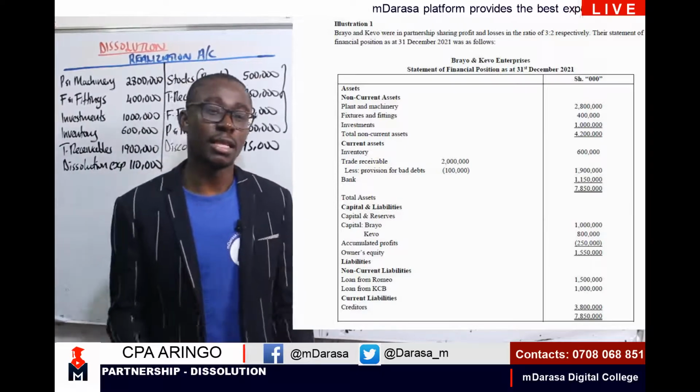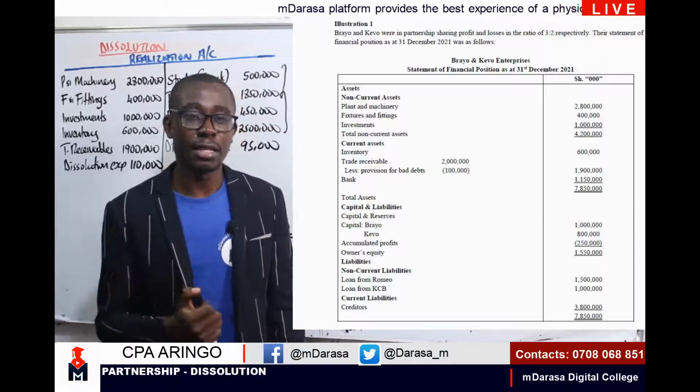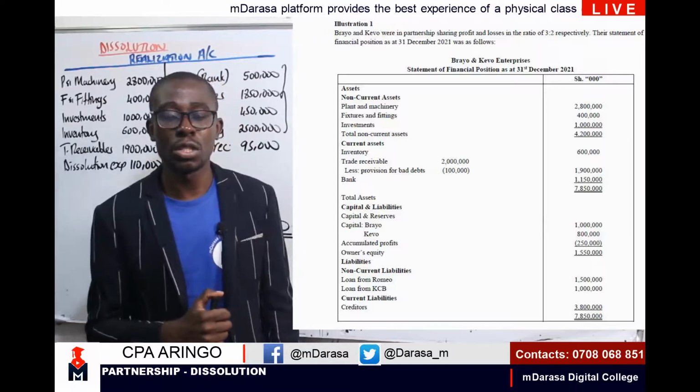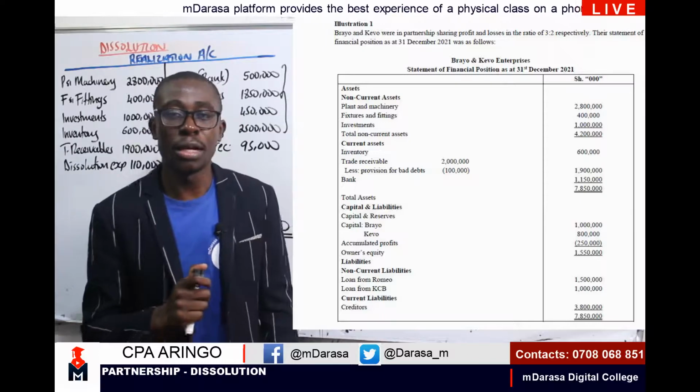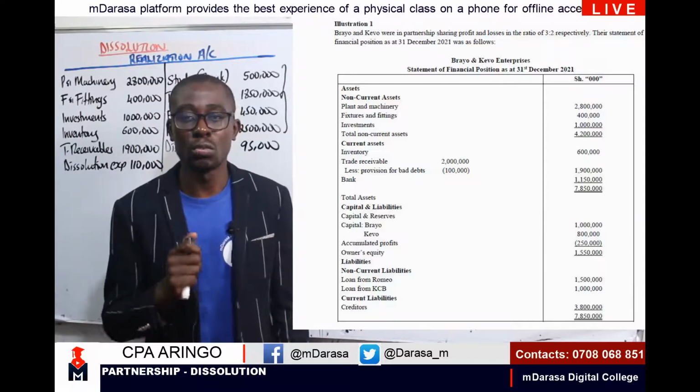So these are assets that are taken over by the partners. Whenever I'm having assets taken over by the partners, my good students, we are supposed to recall straight away that I'm going to have accounts that are going to be affected.